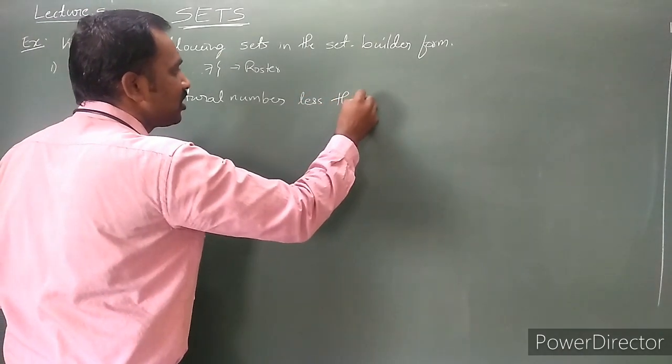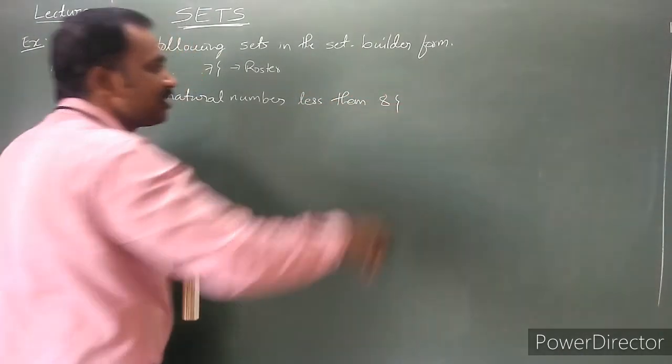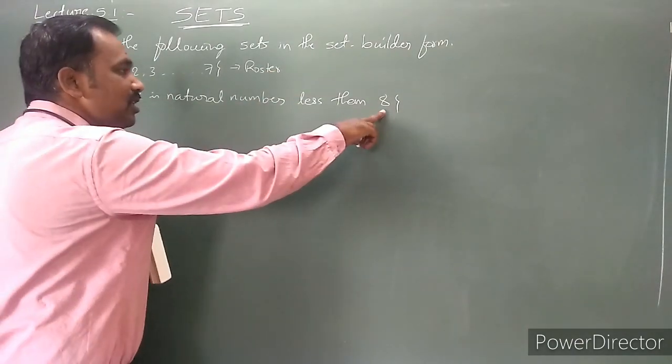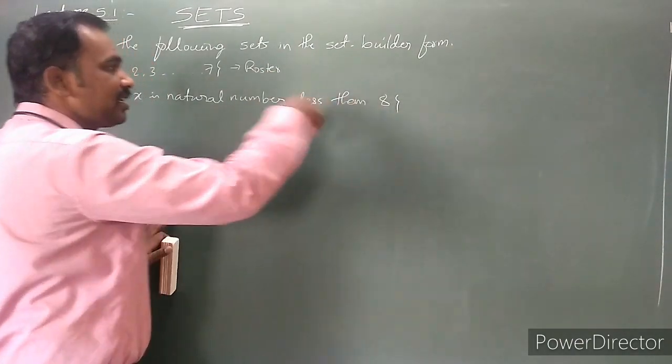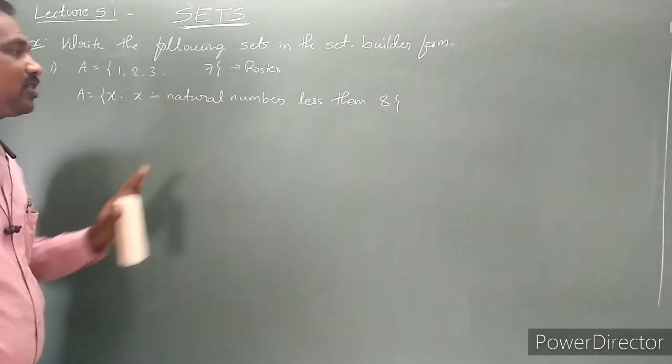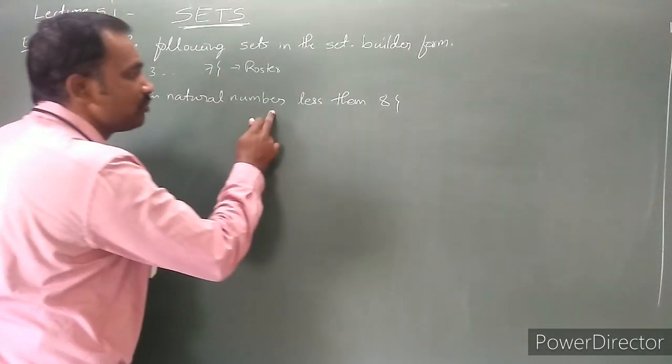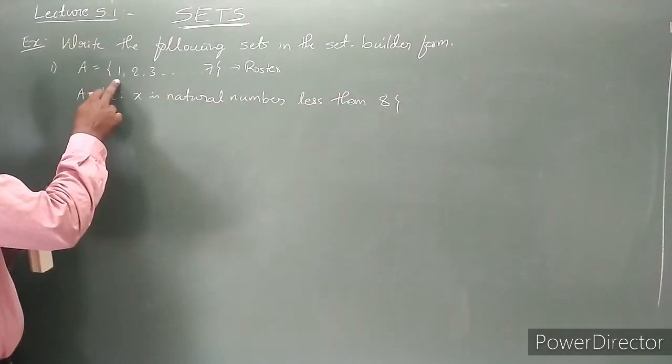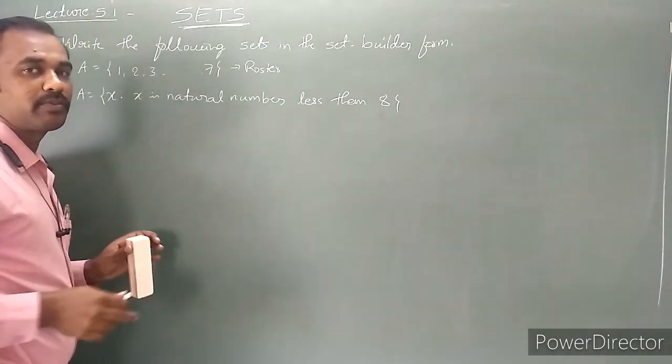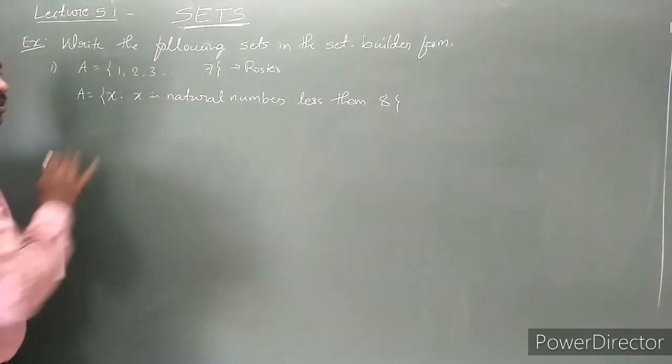Or x is a natural number less than 8. Less than or equal to 8 means 8 is included. Less than 8 is nothing but up to 7. So x is a natural number less than 8. What are the numbers going to be written? 1, 2, 3, 4, 5, 6, 7. This is one way.